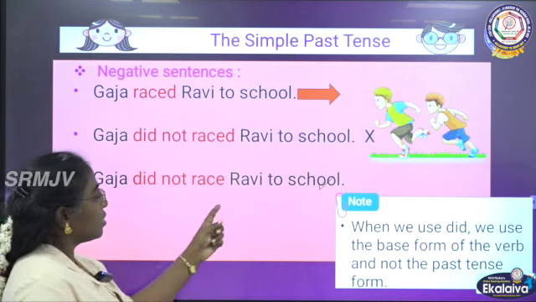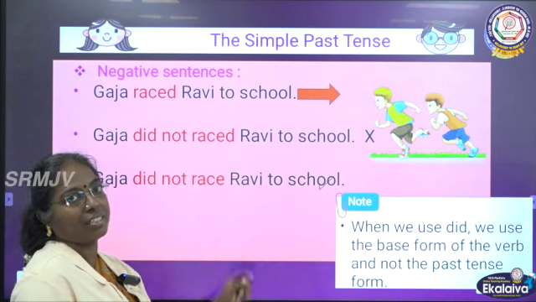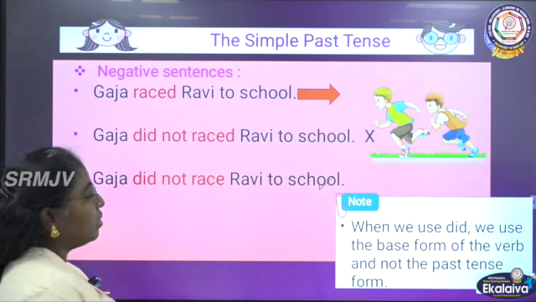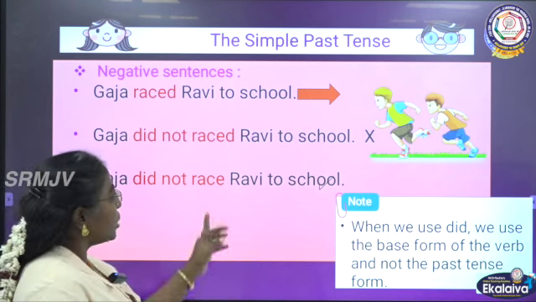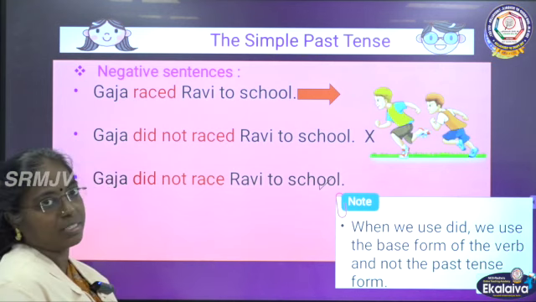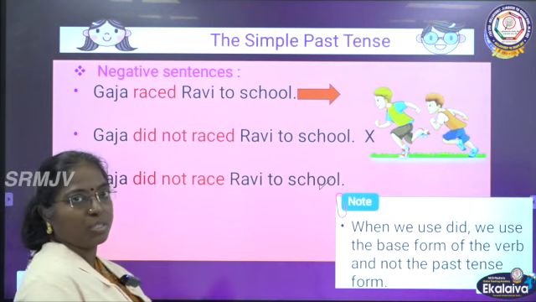Gaja did not raise Ravi to school. This is the correct sentence. And note children, when we use did, we use the base form of the verb and not the past tense form. Here we don't use the past tense form.